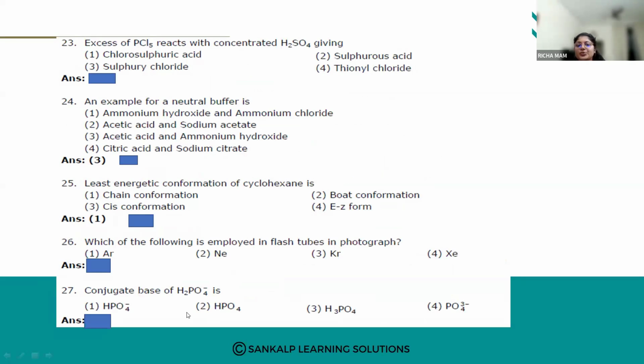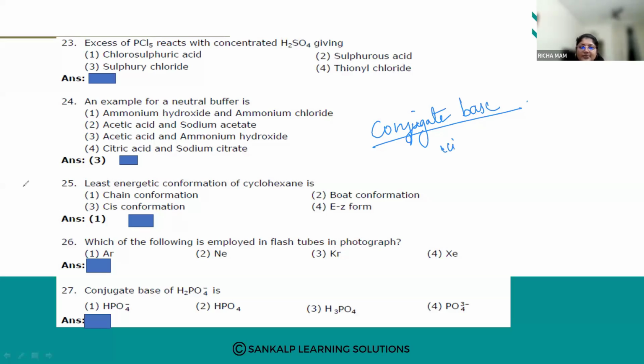Conjugate base of H2PO4 minus is. What is a conjugate base? You need to know this first. Before answering, you need to know what a conjugate base is.